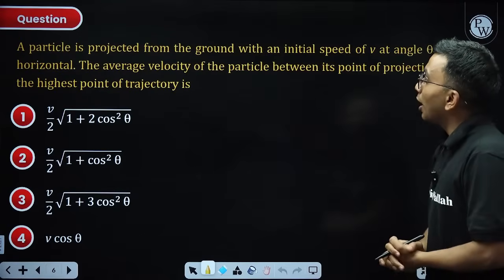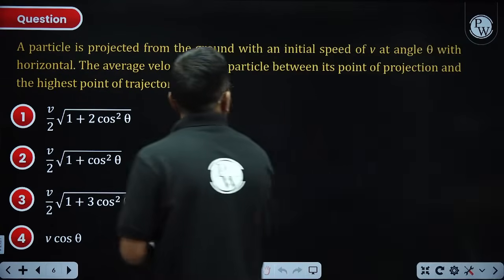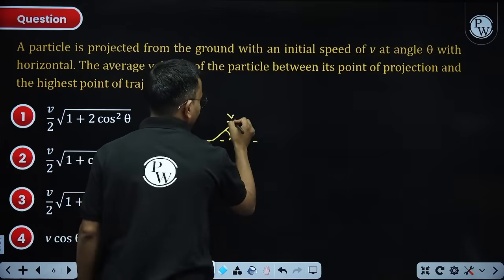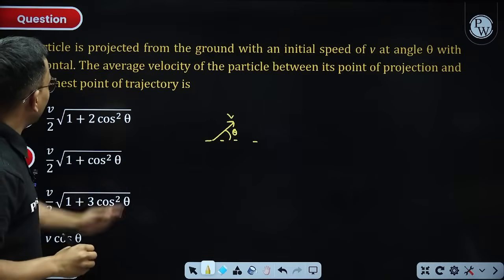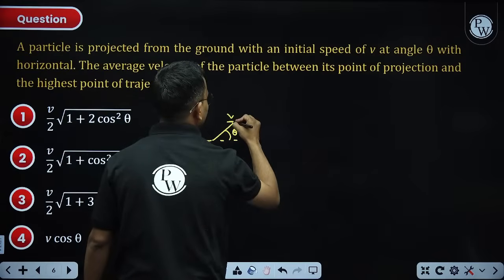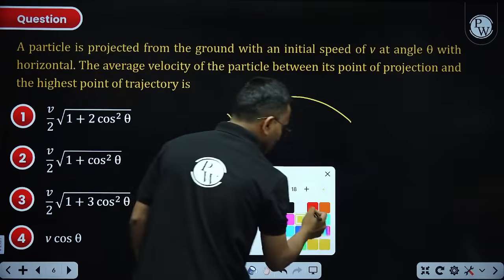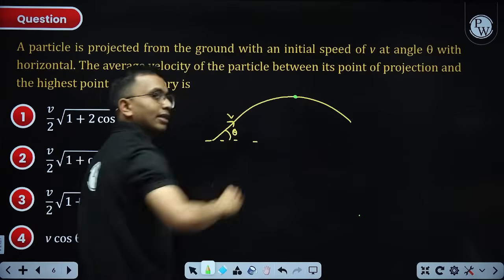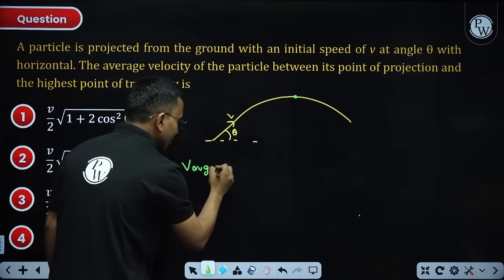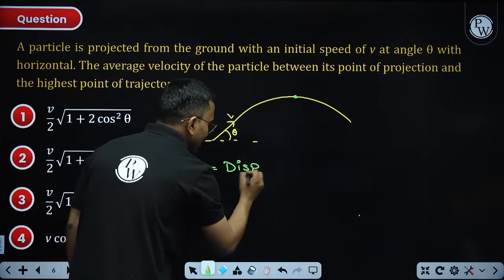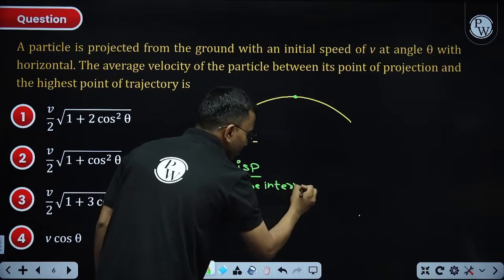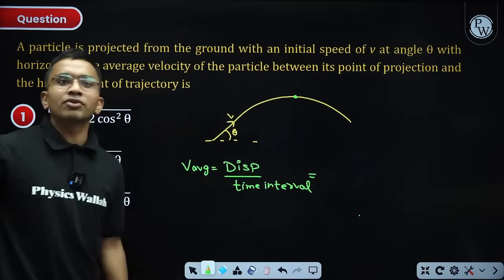Let us solve this. A particle is projected from ground with an initial speed of u at an angle theta with horizontal. The average velocity of the particle between its point of projection and highest point. The particle will come like this, so here the particle is at highest point. What is average velocity? Average velocity is equal to displacement divided by the time interval. This is what we have to do.